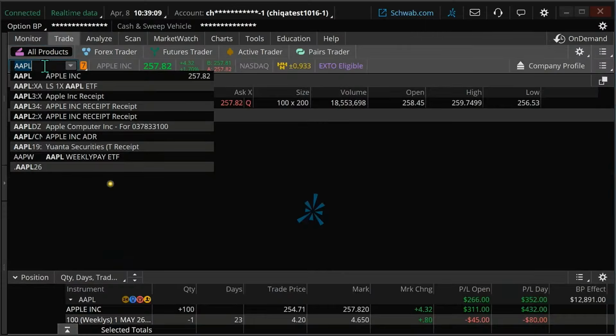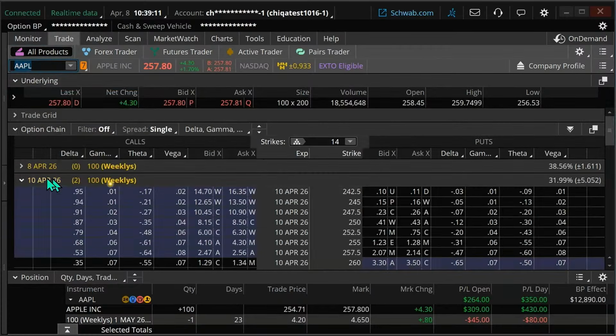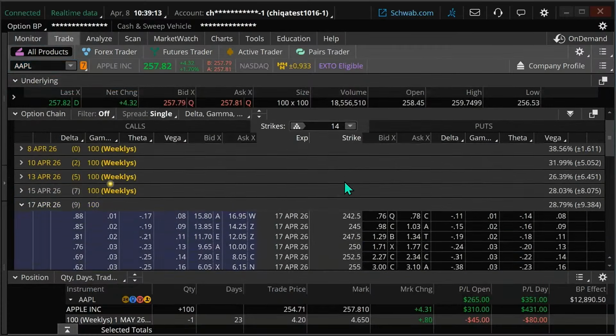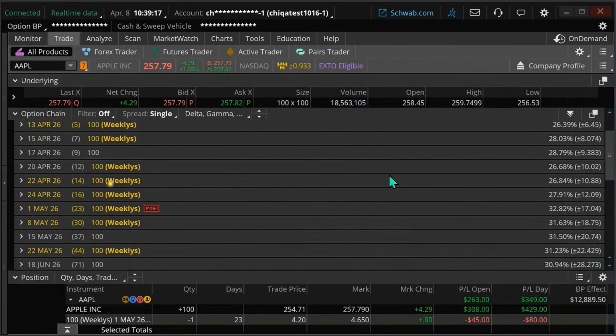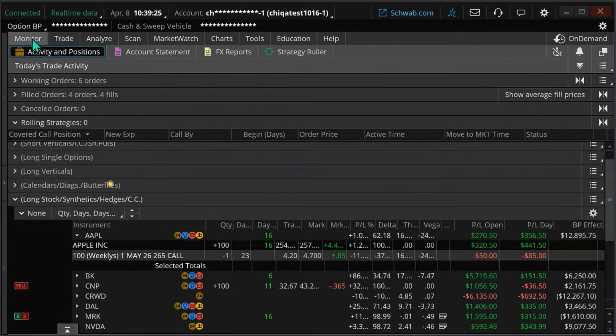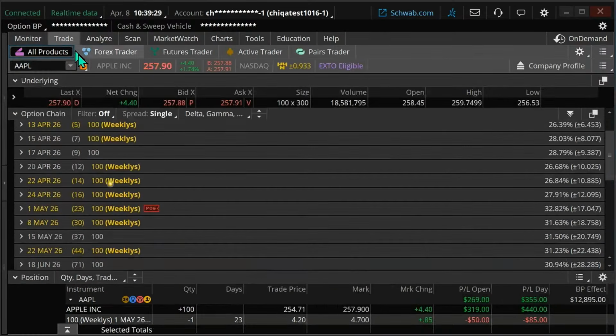Well, let's look at Apple here. Let's go past earnings on this. And we're looking at about a $10 move on this. Let's see, we said how many days till earnings? 16 days till earnings, okay?